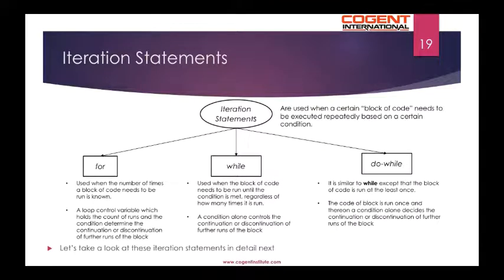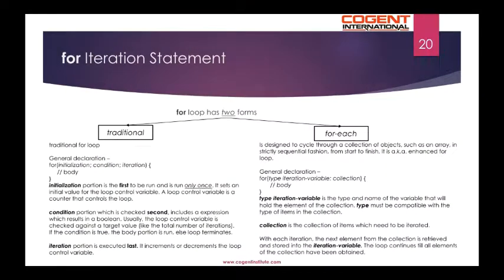A do while iteration statement is similar to while, except that the block of code is run at least once. The block of code is run once, and thereon a condition alone decides the continuation or discontinuation of further runs of the block. Let's look at these iteration statements in detail next. The for iteration statement has two forms: the traditional form and for each form. Traditional for loop has the general declaration as shown below.